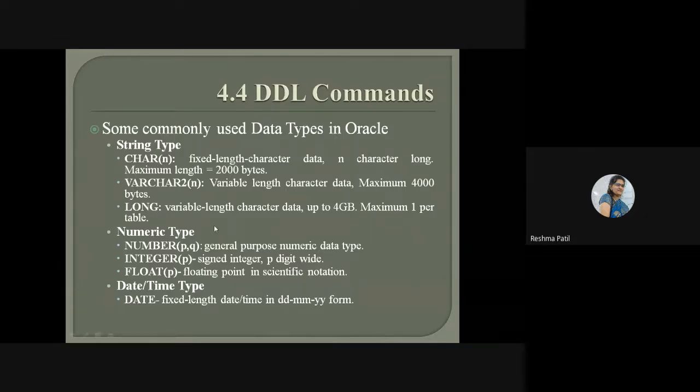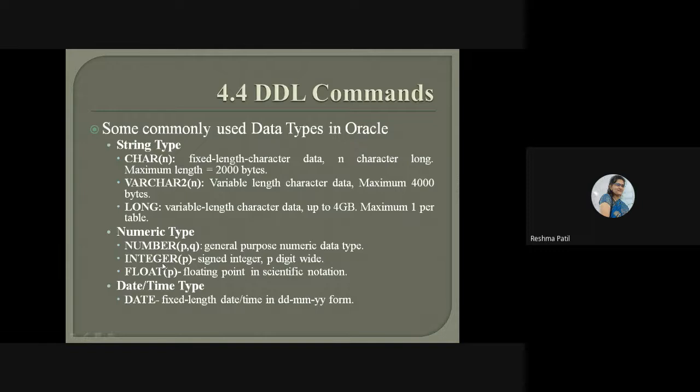Then a numeric type is there. For this numeric type, these are the data types. Number p comma q means here we are going to get a floating type of value. If there is more than one value inside this bracket, it means we are taking floating values. So number p comma q is a general purpose numeric data type.